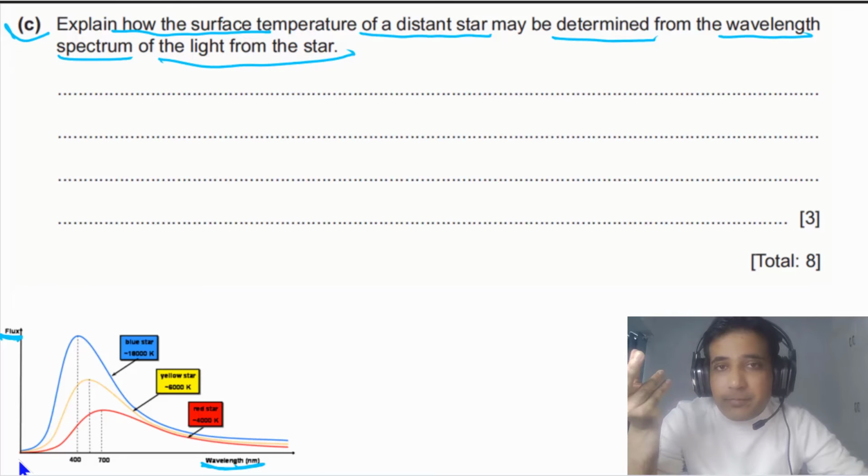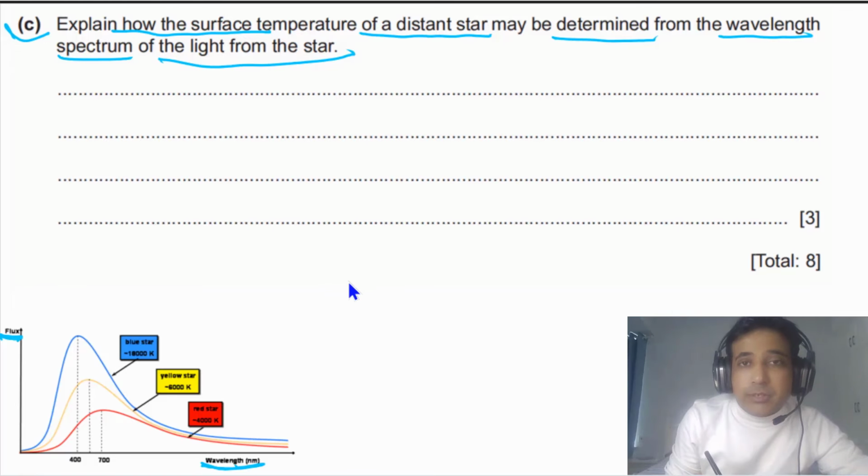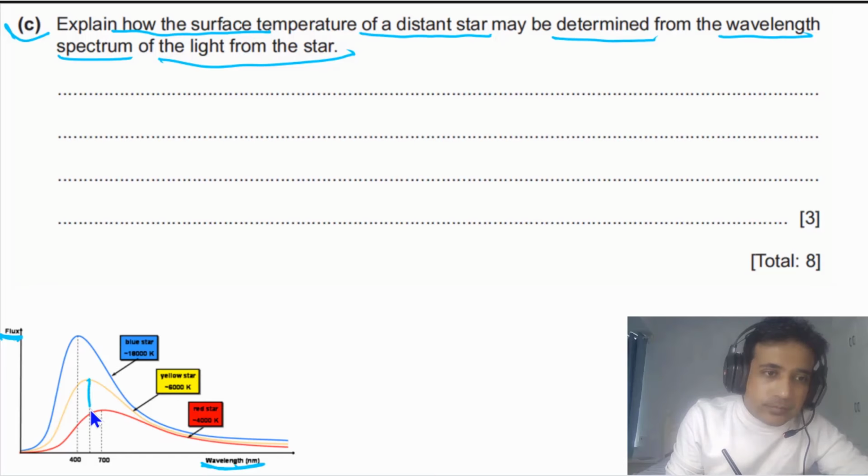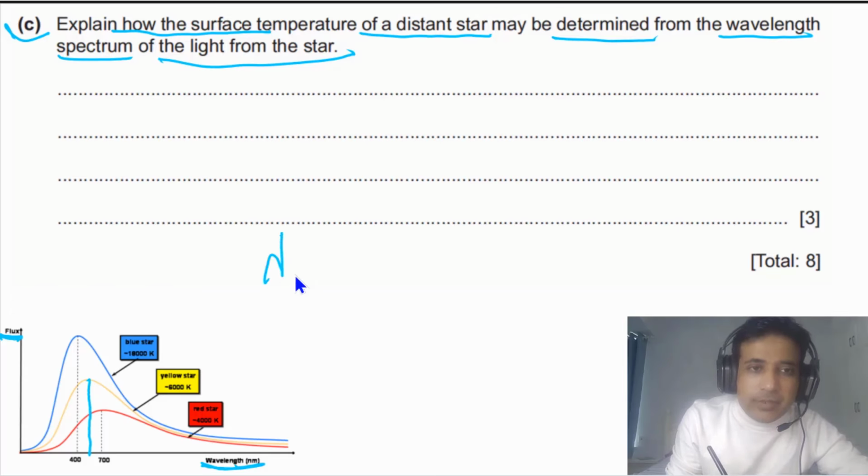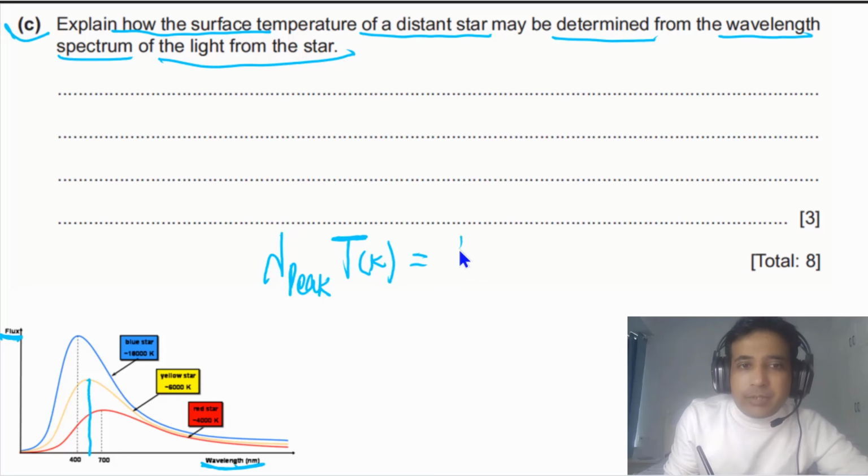For that purpose, we need to understand Wien's displacement law. If we look at this star here, we can find out its peak wavelength, lambda peak. According to Wien's displacement law, lambda peak times surface temperature in kelvins is equal to a constant. This surface temperature has to be in kelvin. It simply means that this is true for any star.